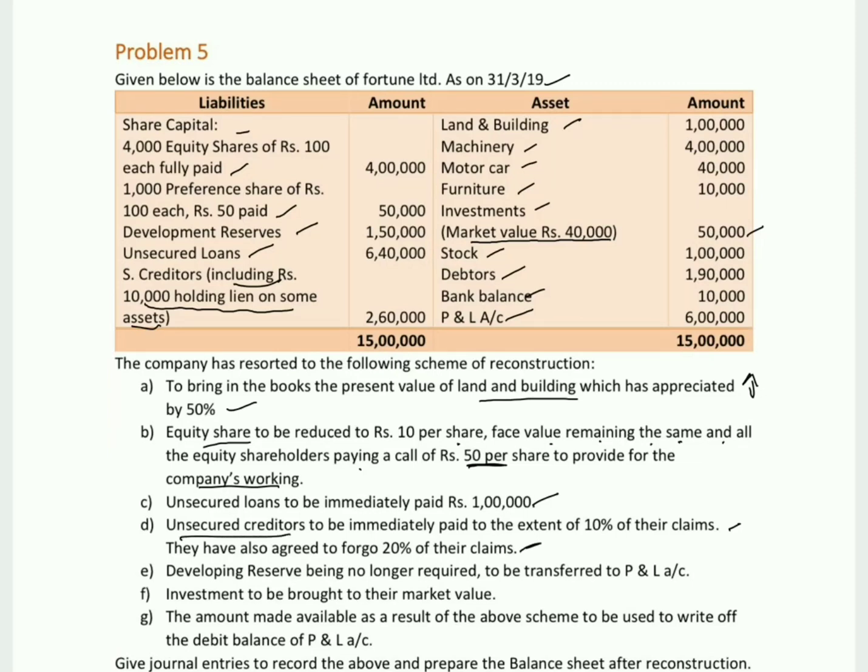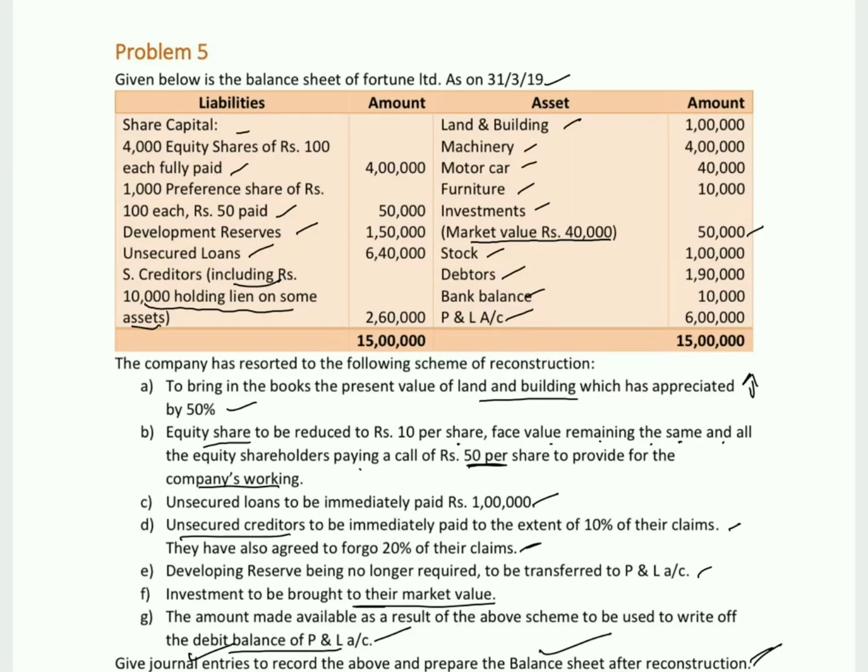The development reserves being no longer required to be transferred to profit and loss account. Investment to be brought to their market value. The amount made available as a result of the above scheme to be used to write off the debit balance of profit and loss account. So they have asked us to pass the journal entries and prepare the balance sheet after reconstruction. Let us pass the journal entries now.